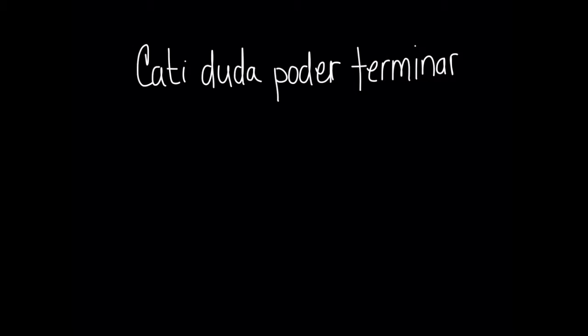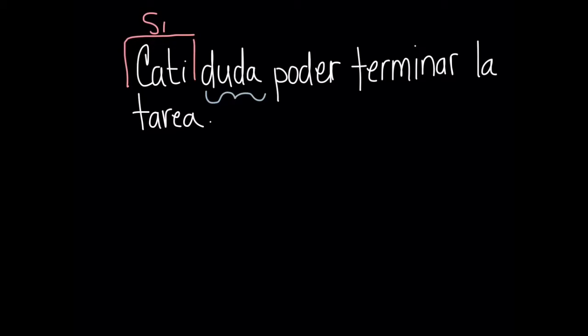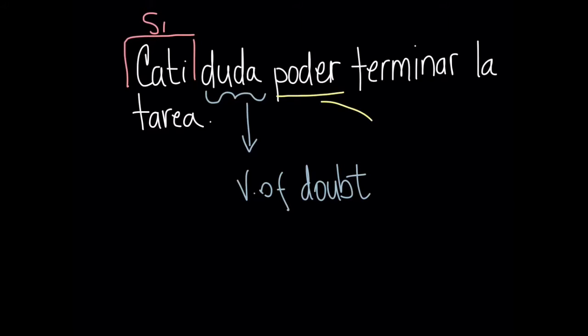So let's take a look at the sentence. Katy duda poder terminar la tarea. So notice that we only have one subject, Katy. And although we have a verb of doubt, notice that the verbs that followed are in infinitive and that there is no que in the sentence.